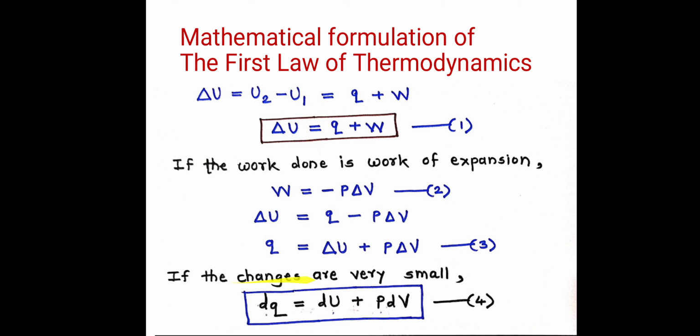Now if the changes are very small, then we have to write dq in place of q, du in place of delta U, and pdV in place of P delta V. All these are written when the changes are very small. So our equation becomes dq is equal to du plus pdV. This is equation 4. So this is about the mathematical formulation of the first law of thermodynamics.